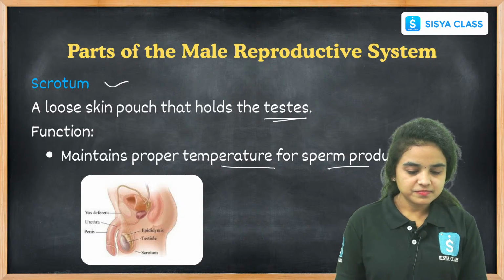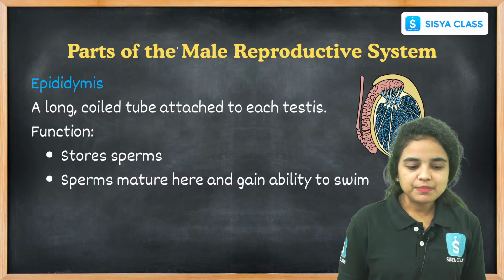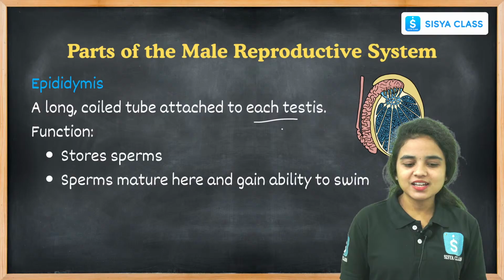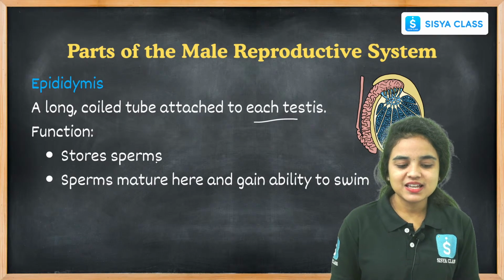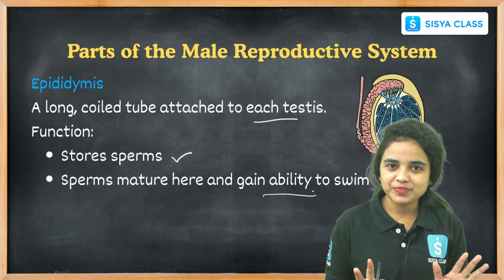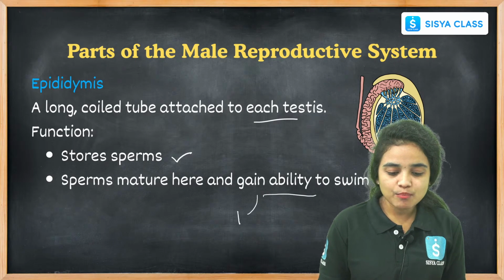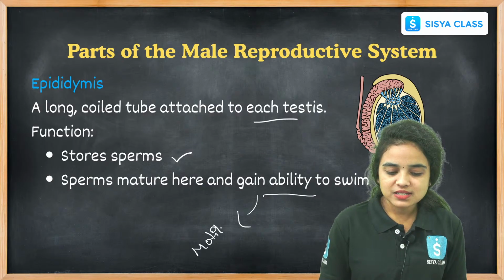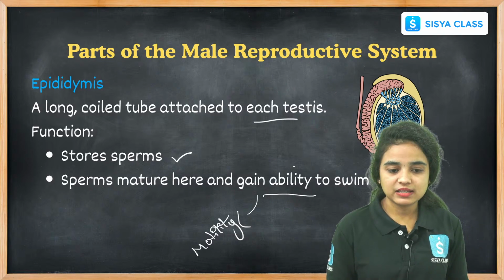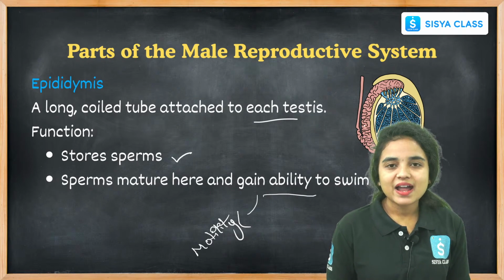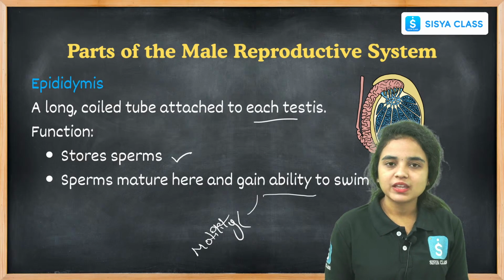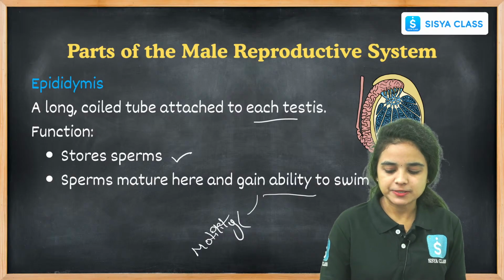Coming to the next one, the epididymis. It is a long coiled tube attached to each testis. Its function is to store the sperms, and the sperm matures here and gains the ability to swim. Swimming is nothing but getting motility. Motility is nothing but movement, right students? In this region the sperm matures, and the storage of sperms also happens in this coiled tube-like structure in each testis. It is called the epididymis.